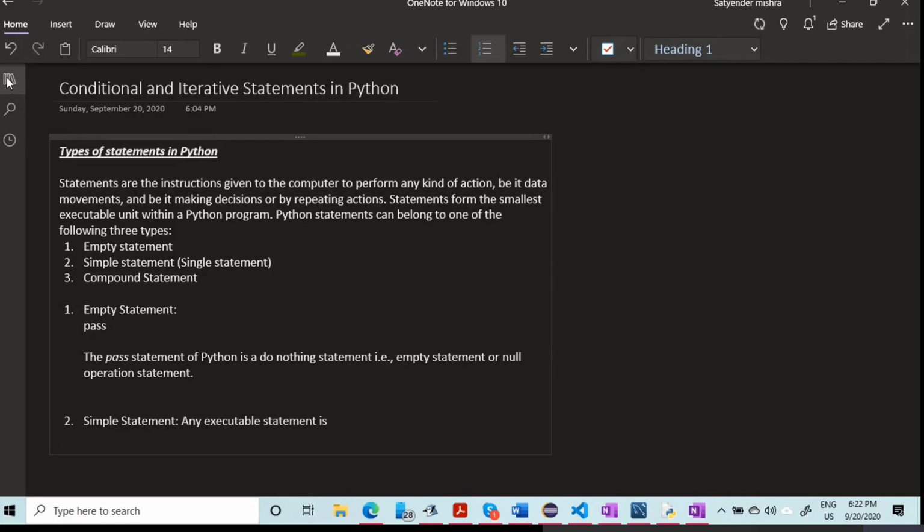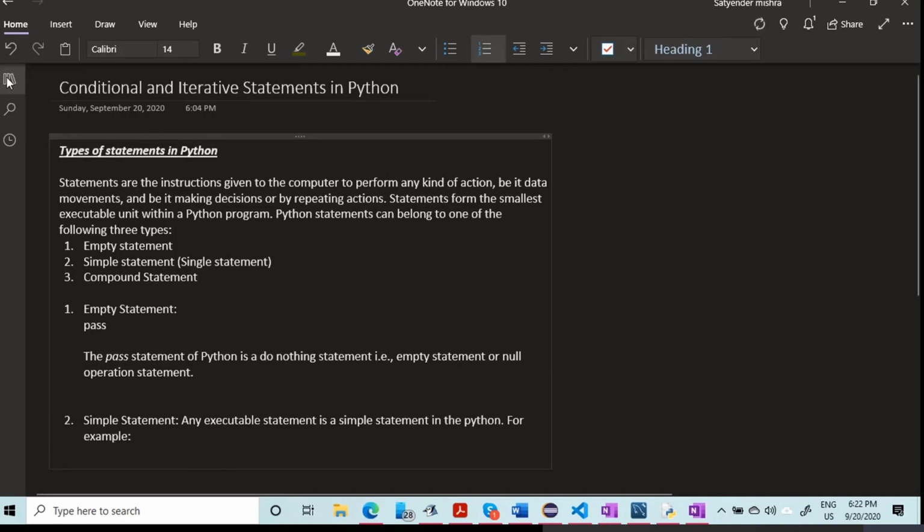Now any executable statement in Python is a simple statement. For example, you can write name = input, enter your name, and after that you can write a print statement.